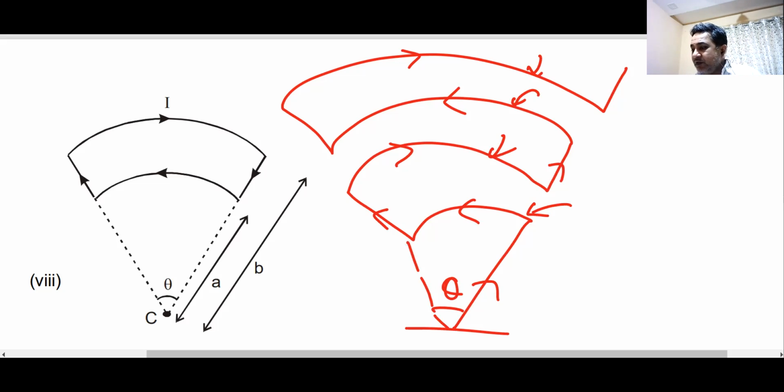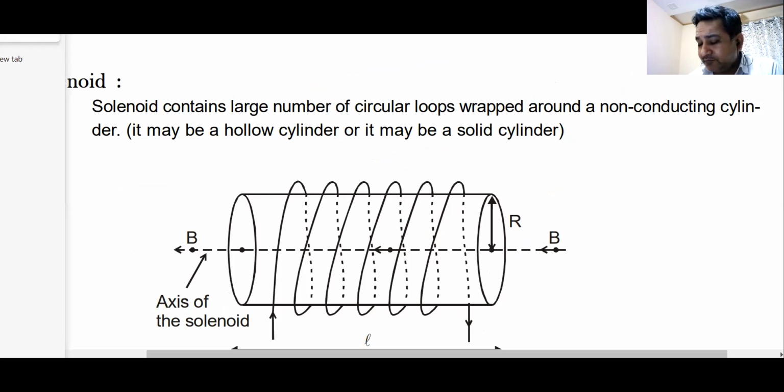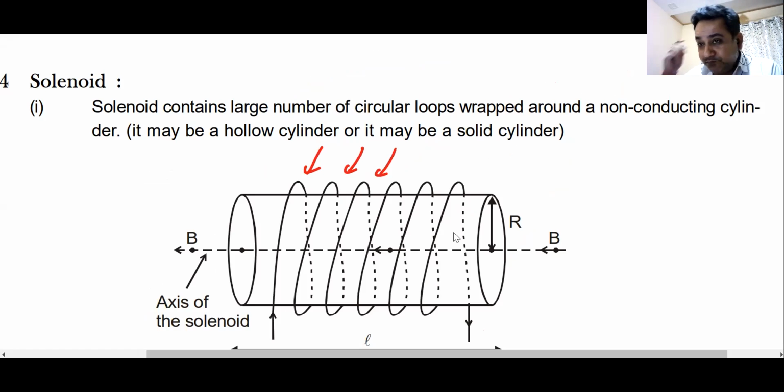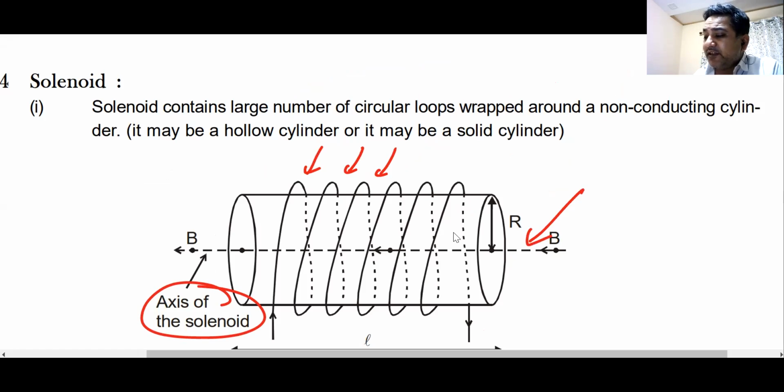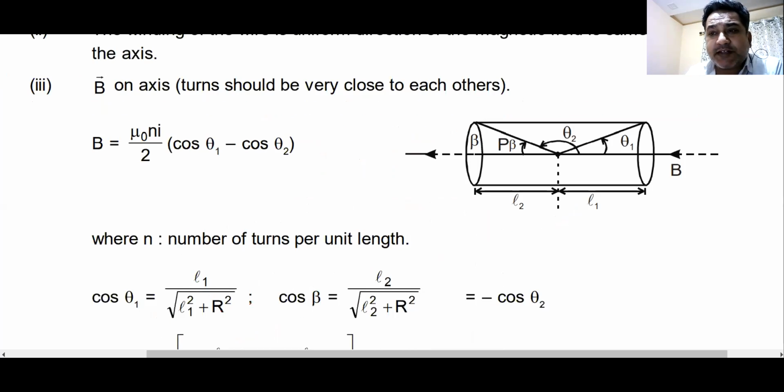Okay. Then this gentleman is known as a solenoid. Do you know this gentleman? This is loops of wire. Yes, sir. This is known as the axis of the solenoid. Normally, we only find the magnetic field on the axis of the solenoid. Yes or no? Do you know the general formula for magnetic field on a solenoid? You may not know it.